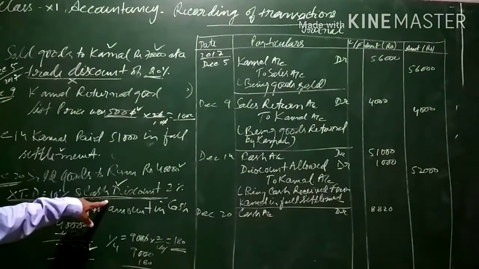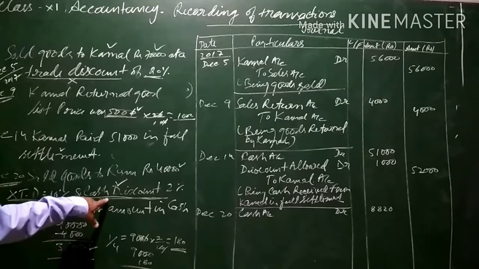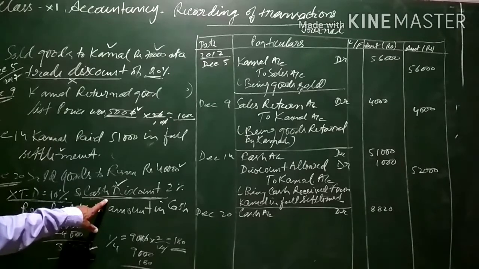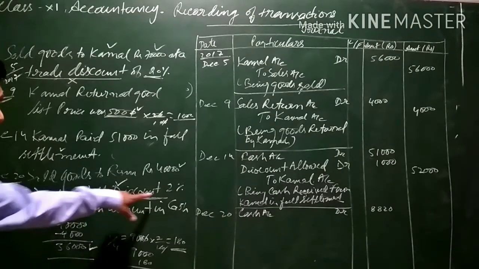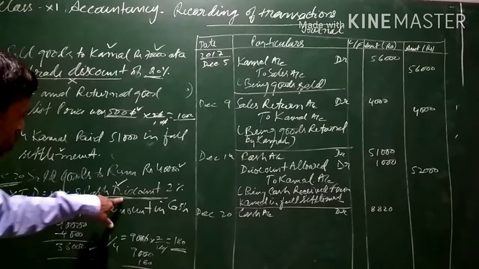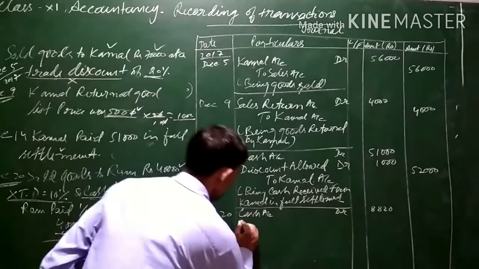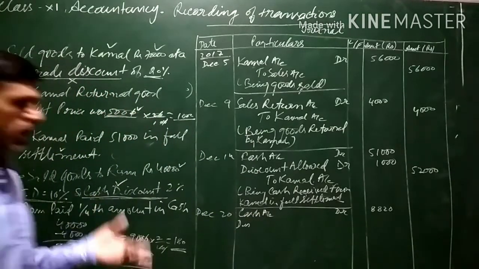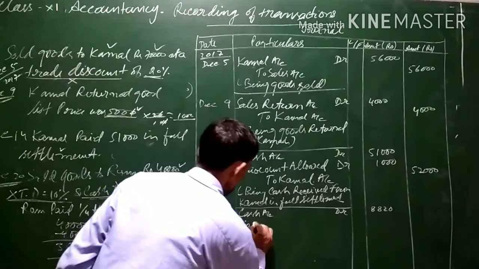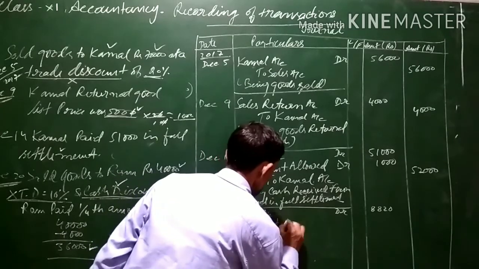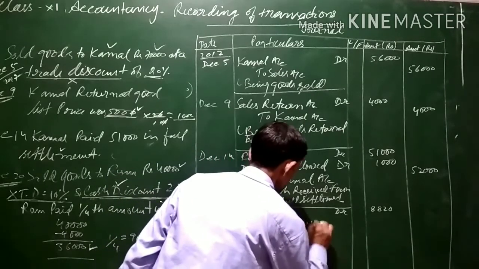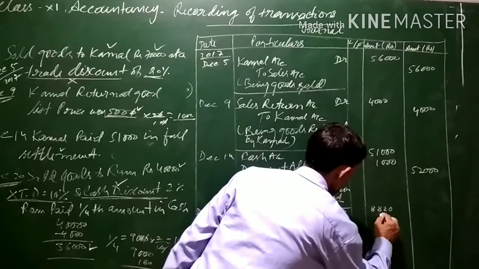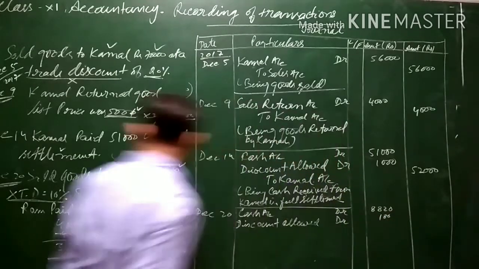Next, cash discount is recorded in the books of account. Since we are allowing a discount, it is a loss for us, and expenses and losses are debited. So for cash discount, we do not write cash discount, we simply write discount allowed, because we are allowing the discount here. Discount allowed, or simply you can write discount also. Discount account debit 180 is the discount.